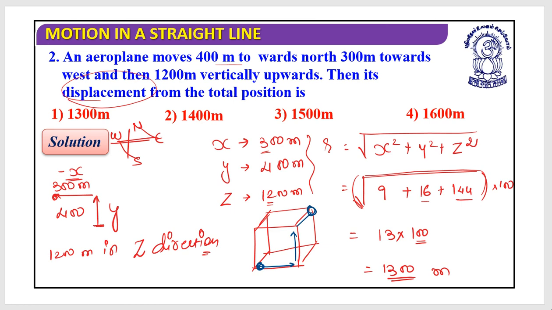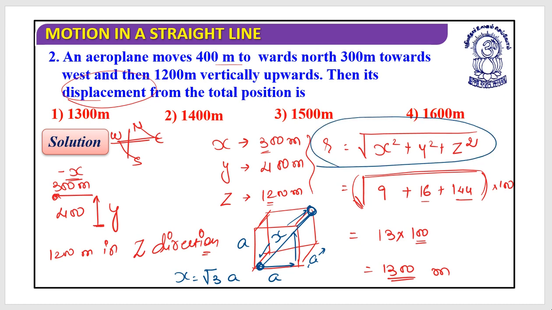Let's say this is a, and this is a, it's a cube having the same dimensions. So if I need to calculate this distance, then this should be root 3 a. How has this been arrived? By this only. Please do remember this thing. I hope these things are clear.